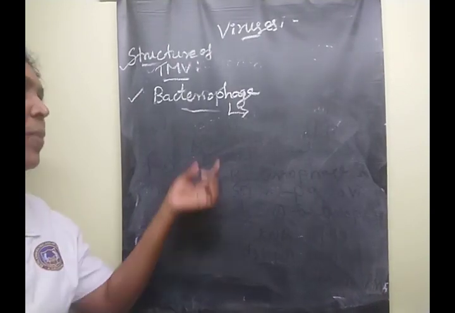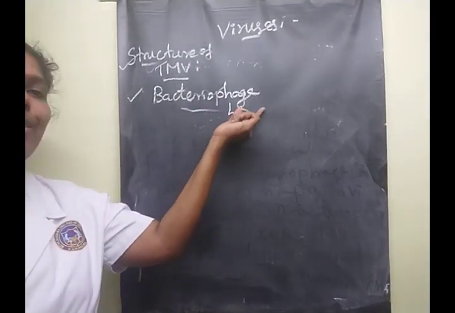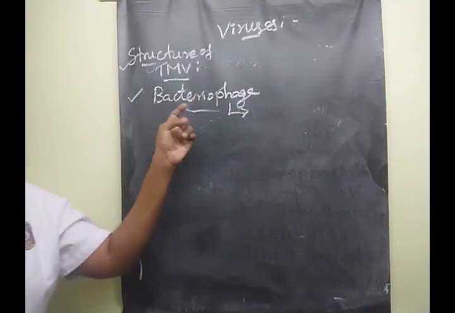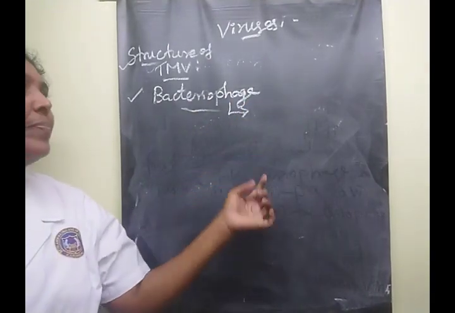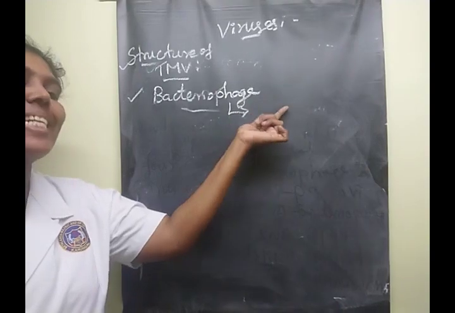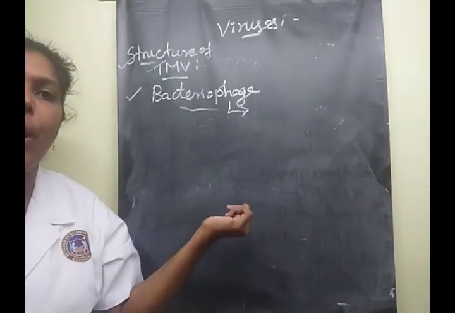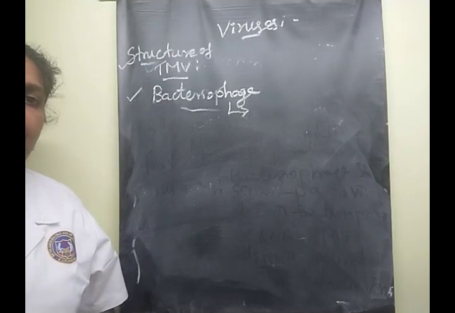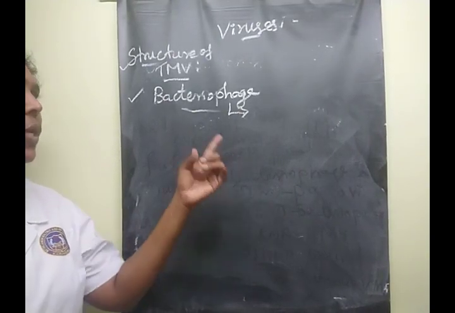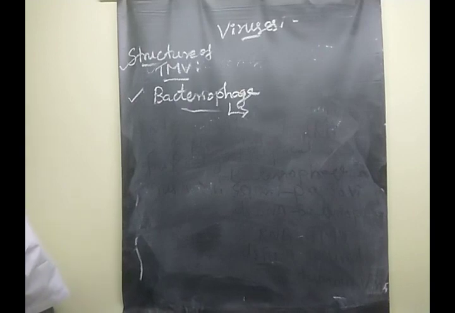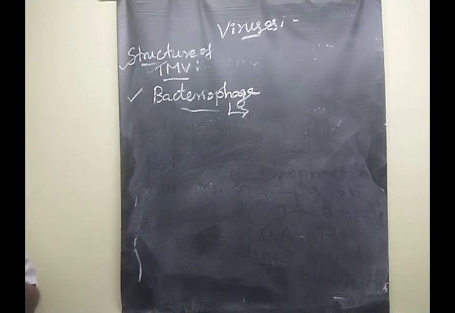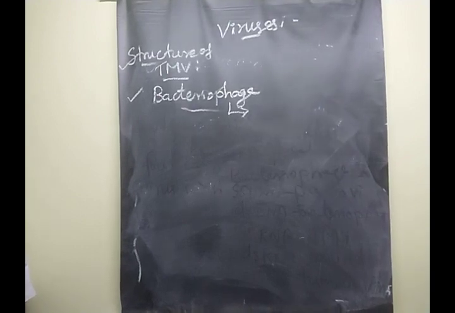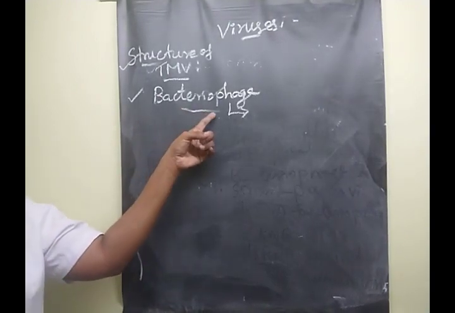Very important, one of the 2 mark questions, children. What do you mean by bacteriophage? The viruses infecting the bacterial cell are called bacteriophage. Phage means to eat, so the eaters of the cells. Literally, that's the meaning of bacteriophage: eaters of bacteria. Clear?